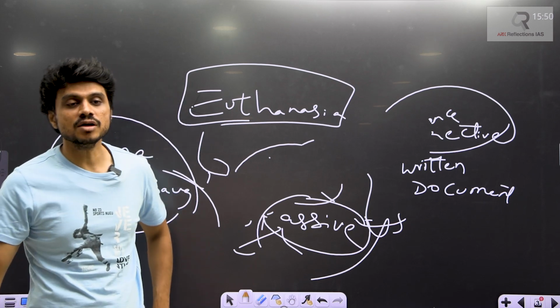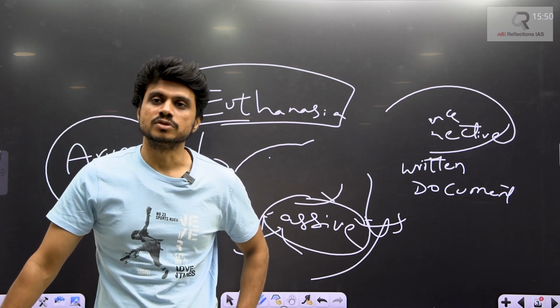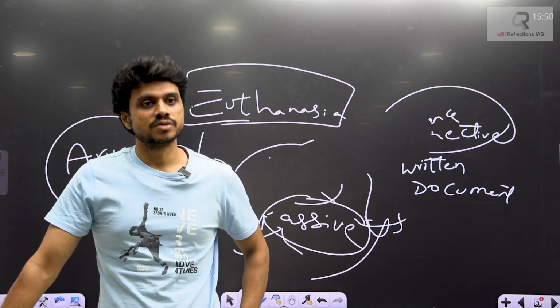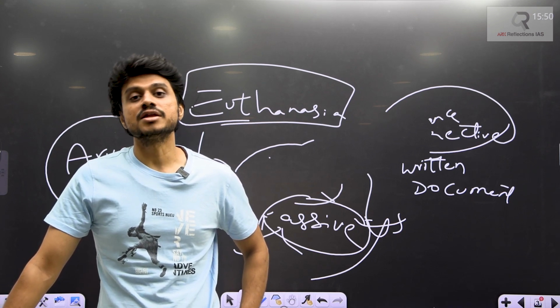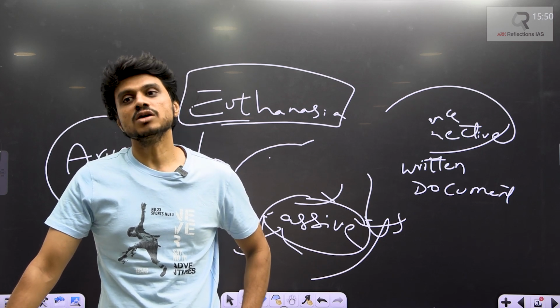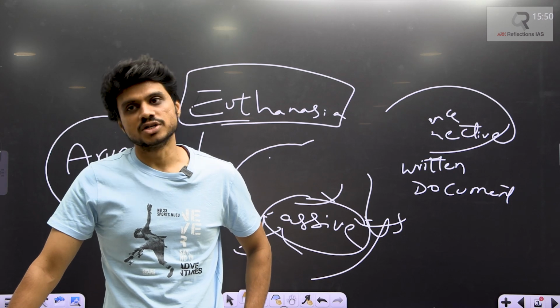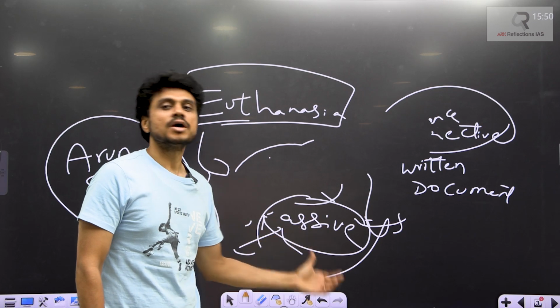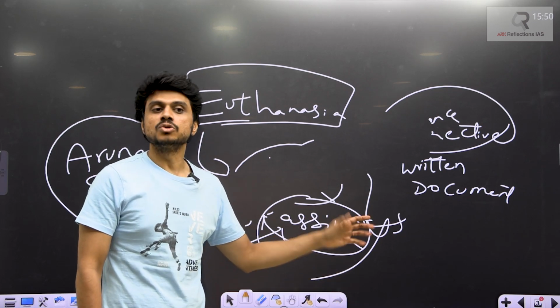She was being provided ventilator support, which they wanted withdrawn so that she could die in a respectful manner. That is also very important: you die in a respectful manner. Finally, the court gave a judgment. After the Aruna Shanbaug case, we are currently allowing passive euthanasia in India.